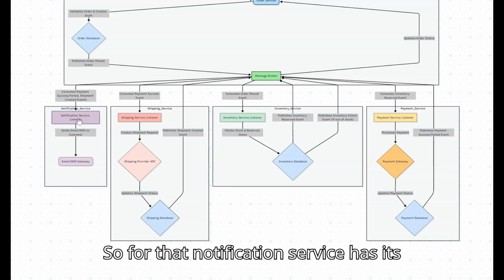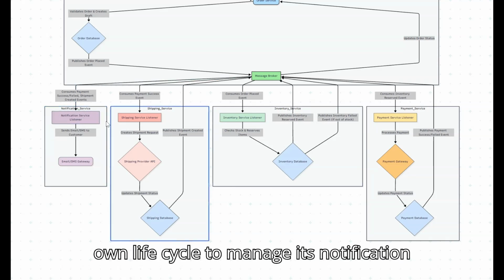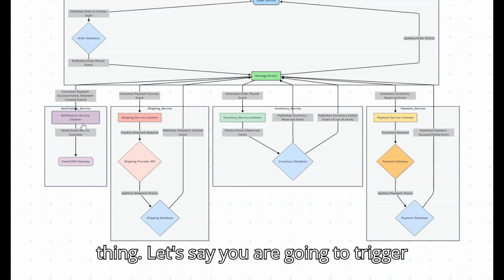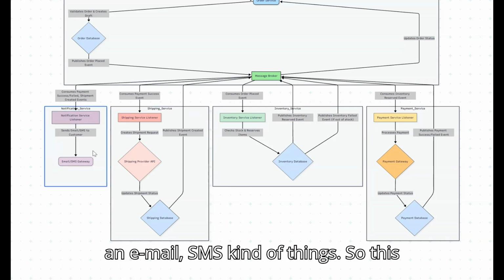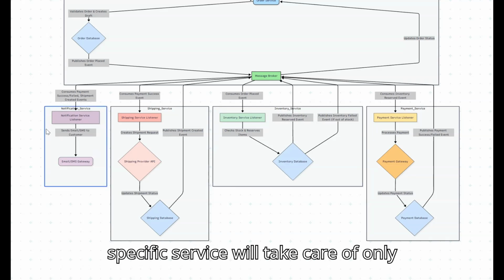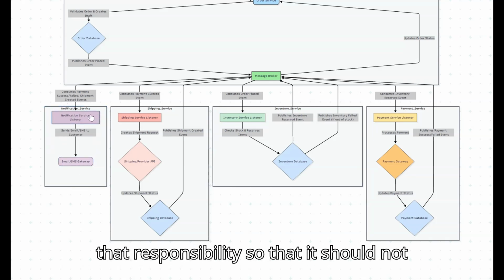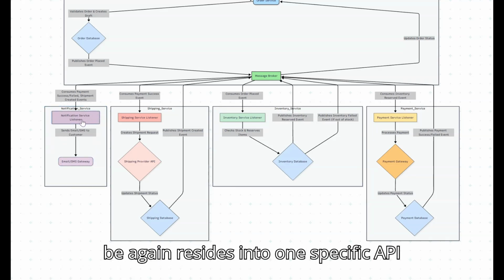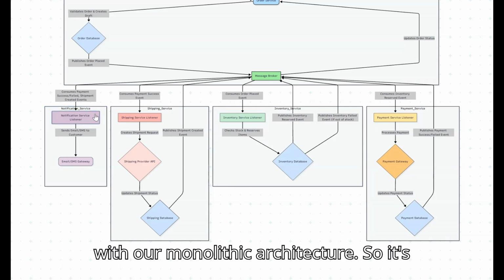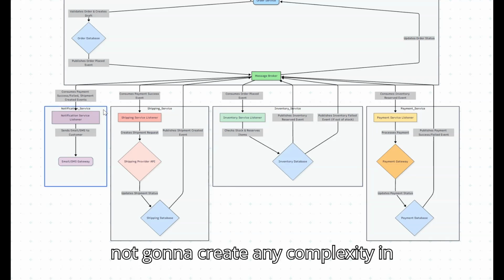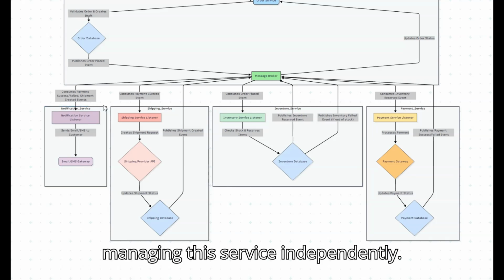So for that, the notification service has its own life cycle to manage its notifications. Let's say you are going to trigger an email or SMS. This specific service will take care of only that responsibility, so that it does not reside in one specific API as in a monolithic architecture. So it's not going to create any complexity in managing this service independently.